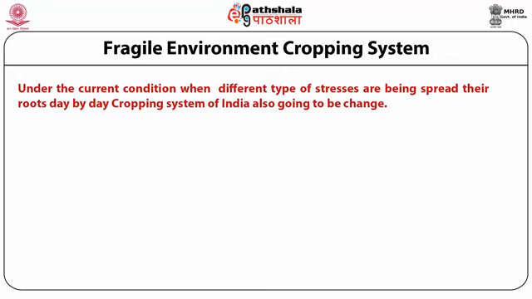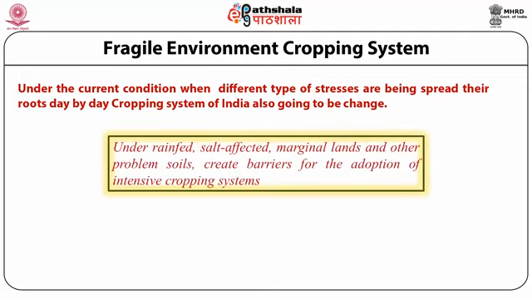Under the current condition, when different types of stresses are spreading their roots day by day, the cropping system of India is going to change. Once the salt affected agricultural land area increases, rainfall decreases and temperature increases, they all create a barrier in the intensive cropping system.